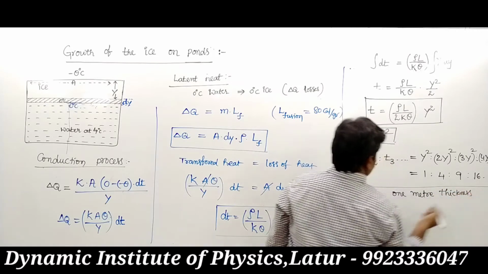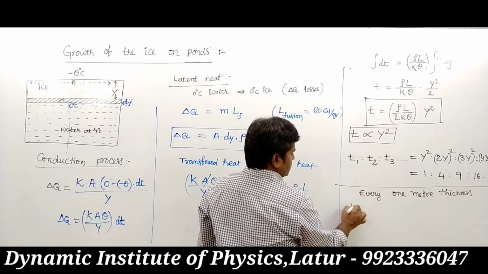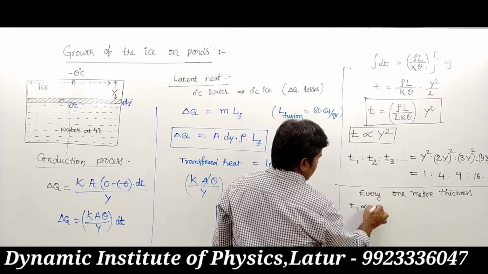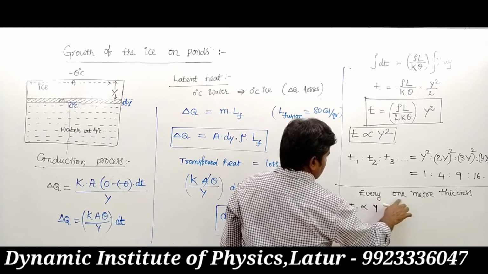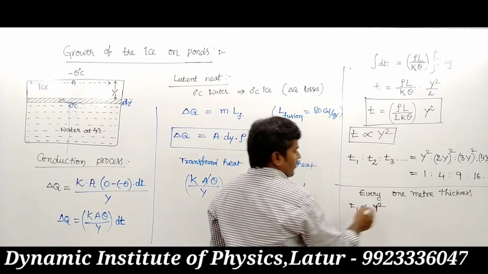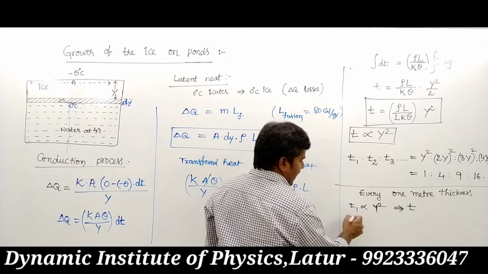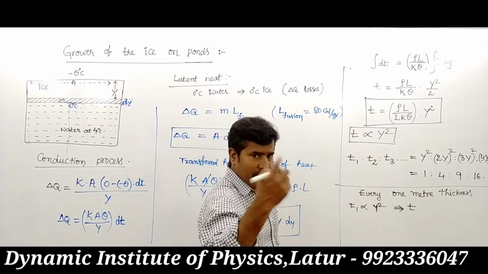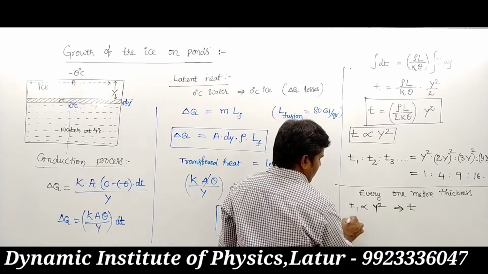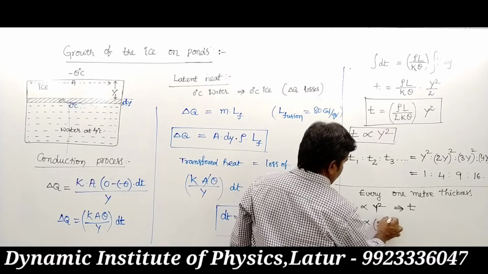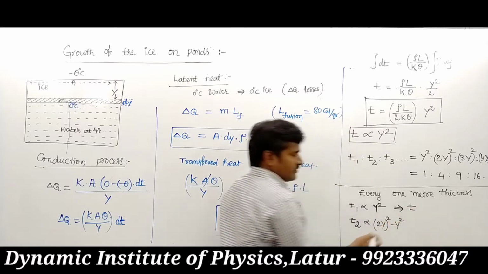So what is the condition? Every 1 meter, suppose T1 is proportional to 1 meter square. So 1 meter is nothing but y square, so t seconds are required. And for the next 1 meter thickness, it requires 2y whole square minus y square.